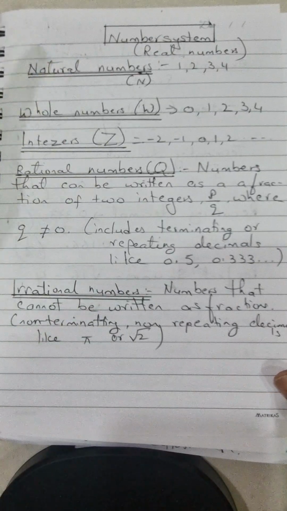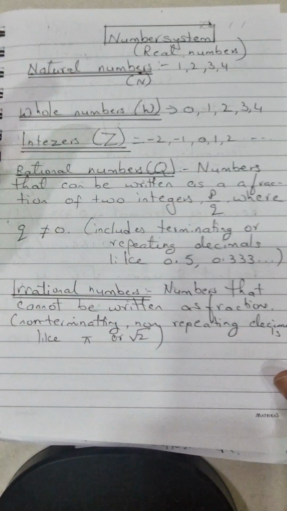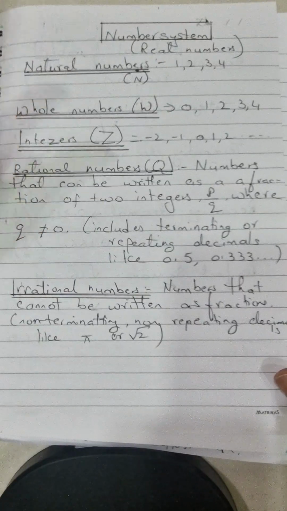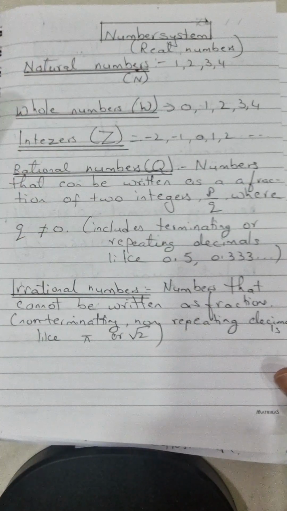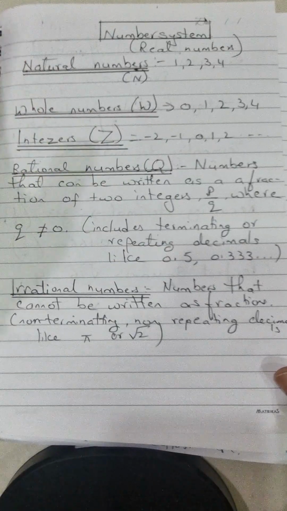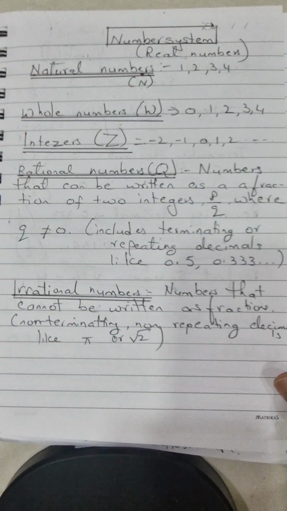So all the non-terminating, non-repeating decimal numbers like pi, or square root of 2, square root of 3, 5, 10, all the numbers which are non-perfect squares, are irrational numbers. We will understand more with some more examples.